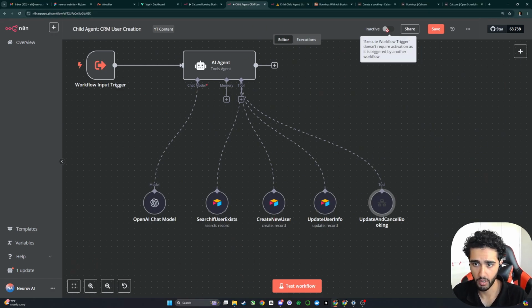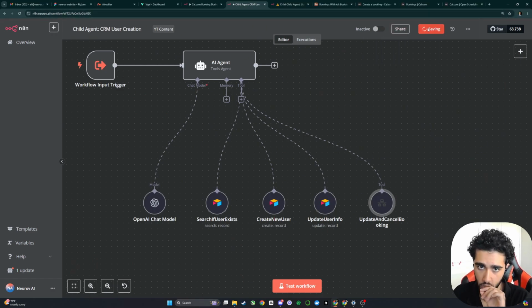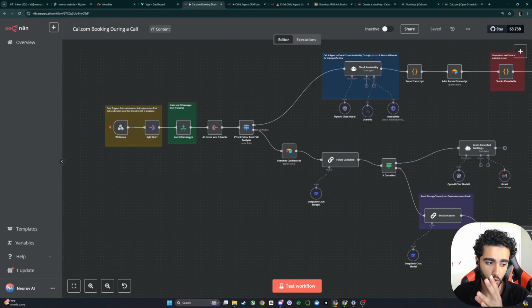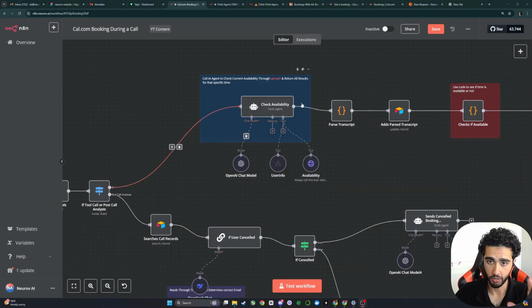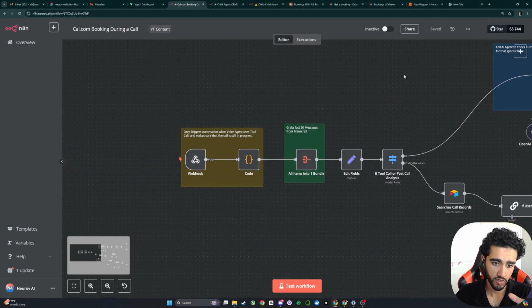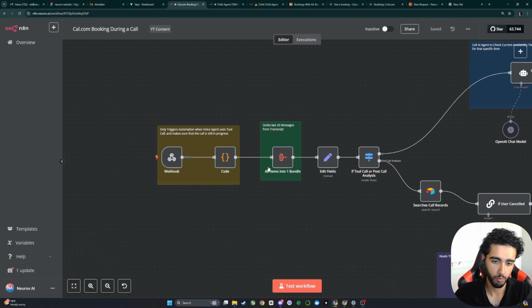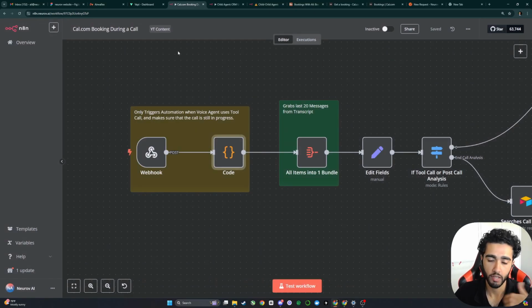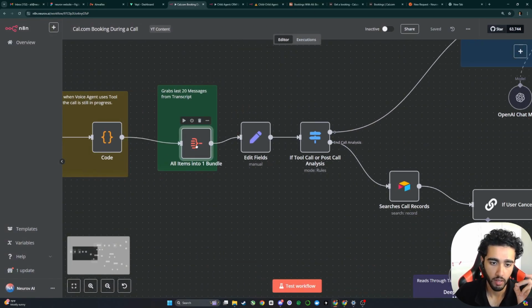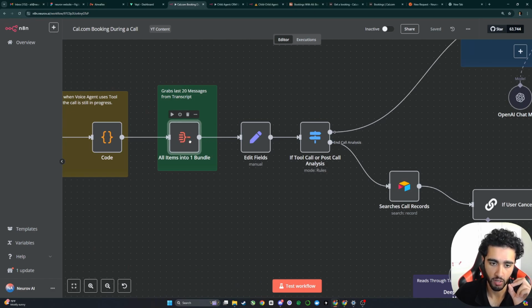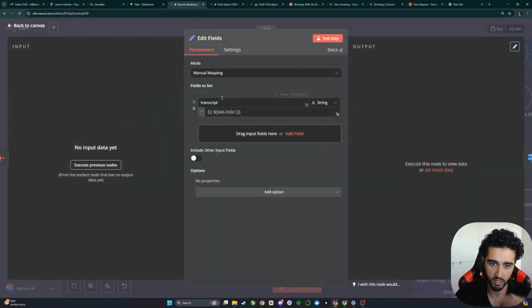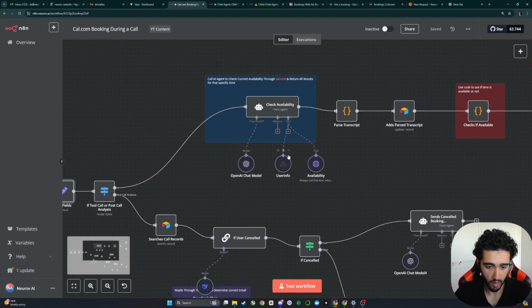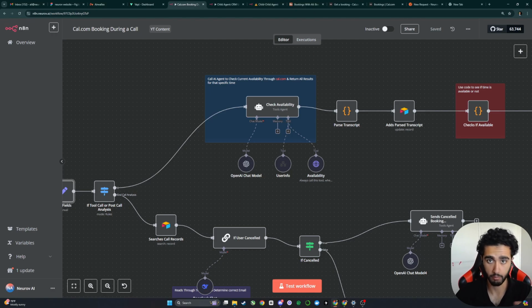Now, I'm pretty sure if I execute the workflow, it doesn't require activation, awesome. So we can give this a call and actually see what happens and how it performs. I made a few small changes just because the transcript wasn't really working properly. I added this code node, which grabs the transcript for me into its individual items, and that'll give me a bunch of messages, which I just combine. And then I use a set field to set the actual transcript. Same thing, just makes it easier for the AI. And now let's actually call the AI and make a booking.